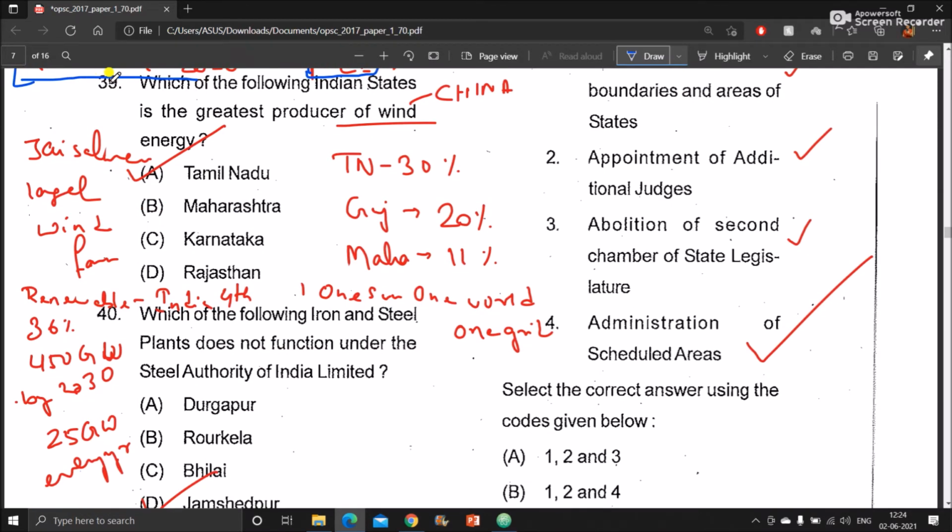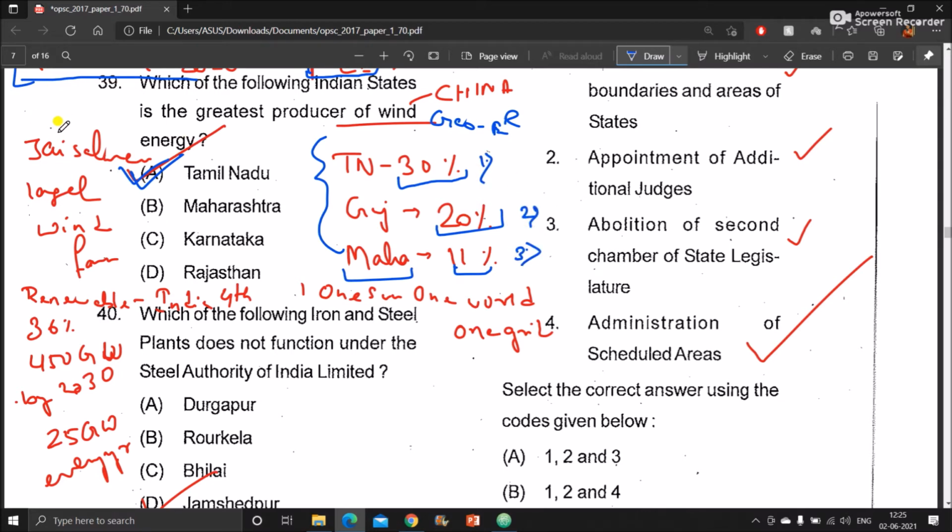Now let us move to the next question. This is asking, which of the following Indian states is the greatest producer of wind energy? So again, a geography question from renewable energy. Tamil Nadu is the greatest producer of wind energy. In India, wind energy is produced majorly in three states. Tamil Nadu is at rank 1, accounting for 30% of wind energy production. Gujarat accounts for 20%, and then Maharashtra accounts for 11%. So these are rank 1, 2 and 3.